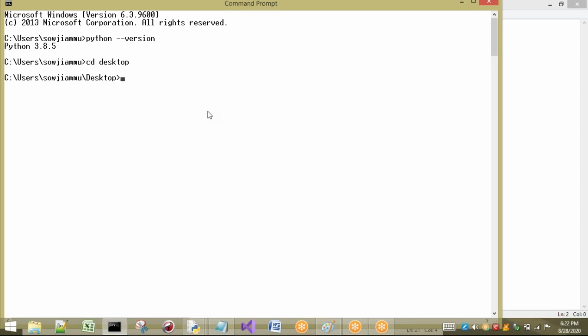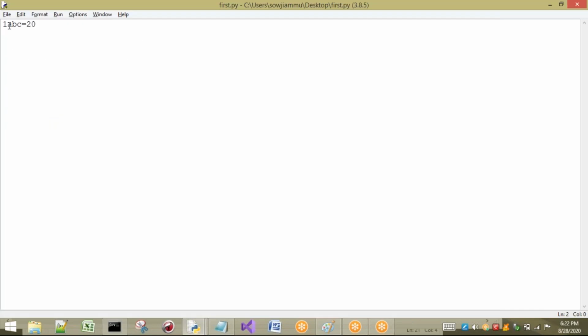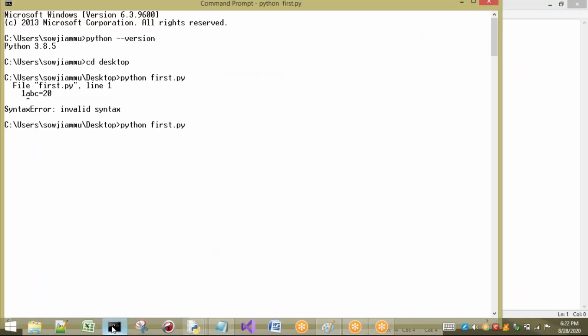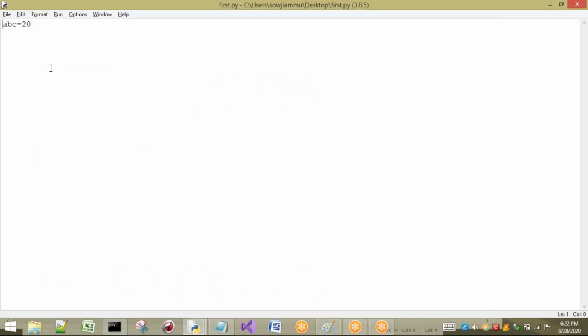See, you are going to get a syntax error, invalid syntax. That means something is wrong here. What is wrong? One should not be written as the first character of the identifier. If I execute otherwise, we get the output. The program is successfully compiled. Here I have not printed anything, so it is not going to print anything.